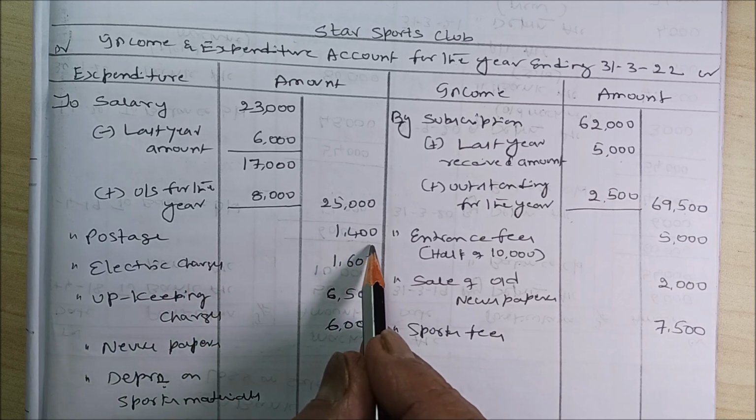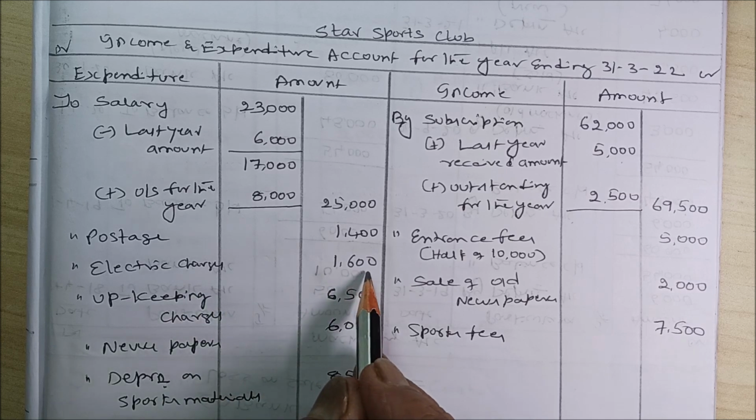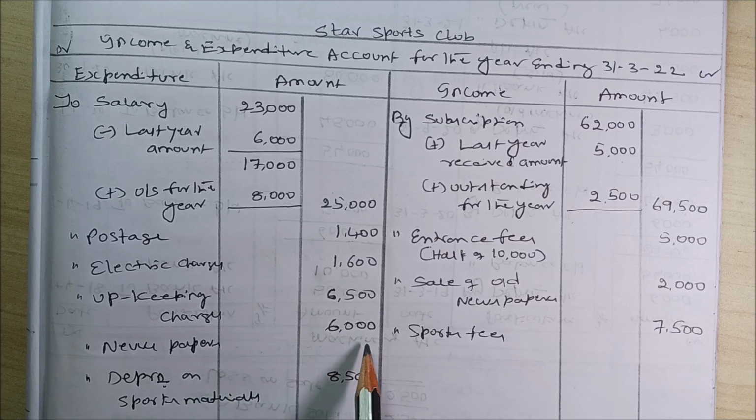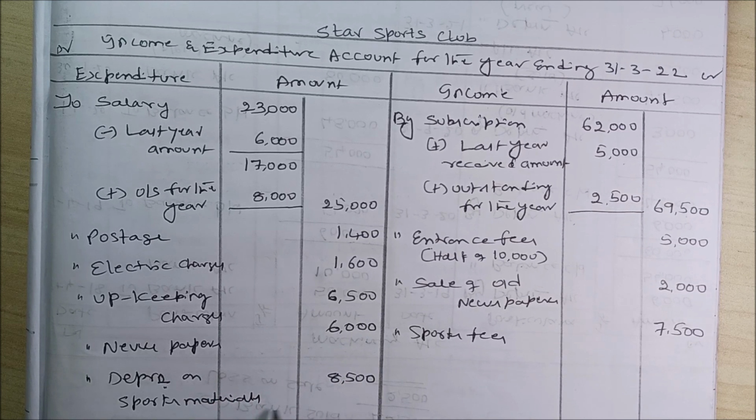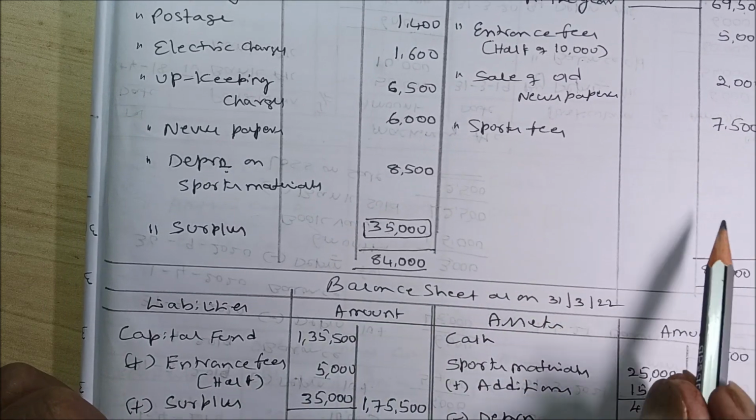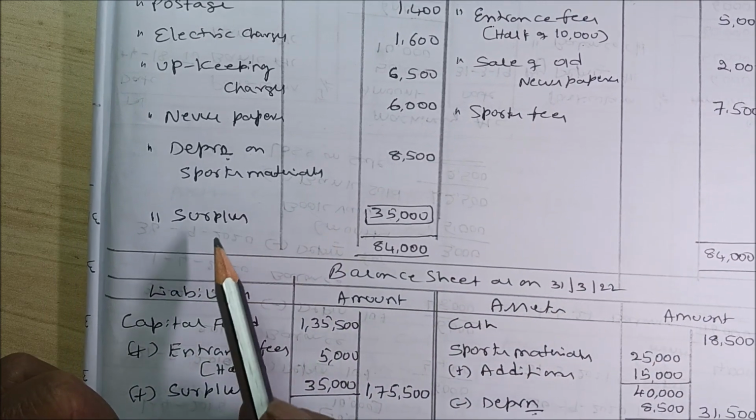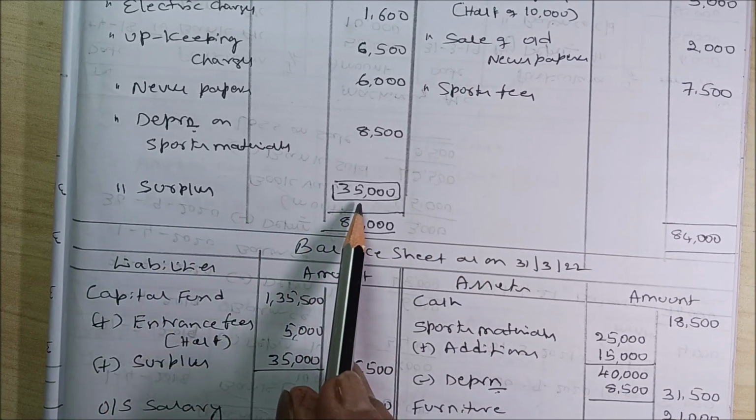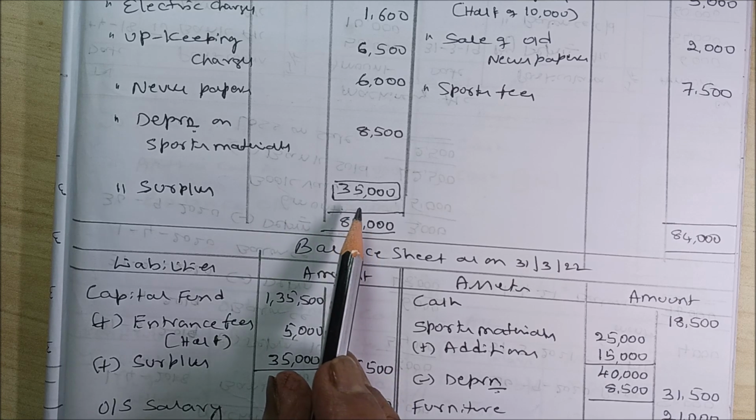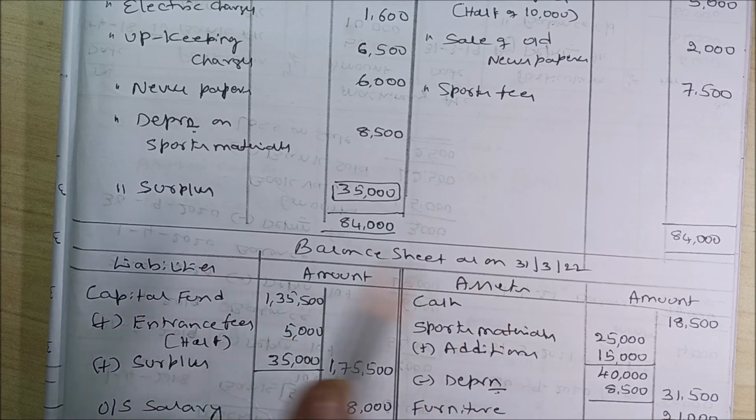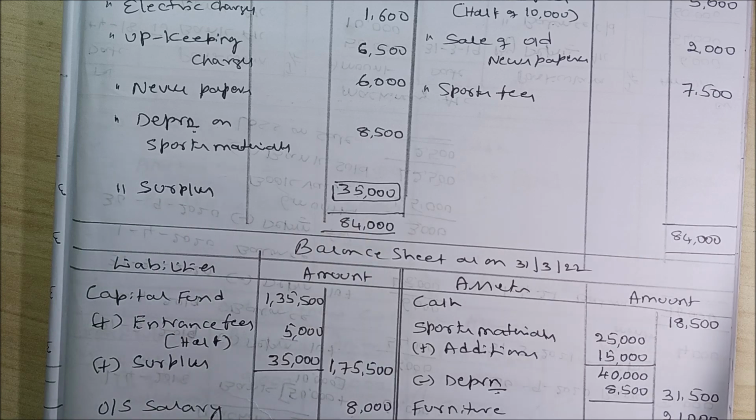Then postage 1,400, electric charges 1,600, upkeep charges 6,500, newspaper 6,000, depreciation on sports material 8,500. So your credit side is more than the debit side. So it is very simple. When you take it, it is 35,000, which is actually the surplus. Earlier it was called excess of income over expenditure, but now they have made it a short form. It is called surplus, or it is called deficit.